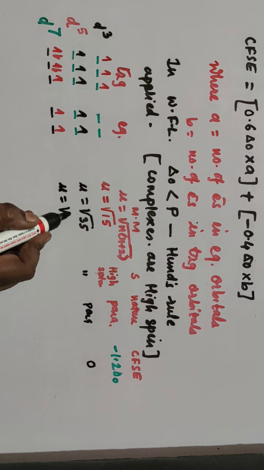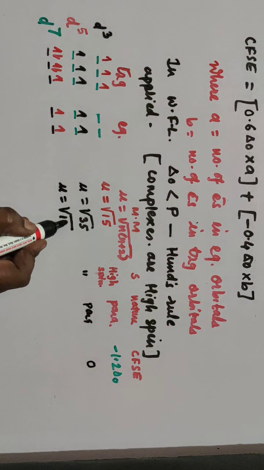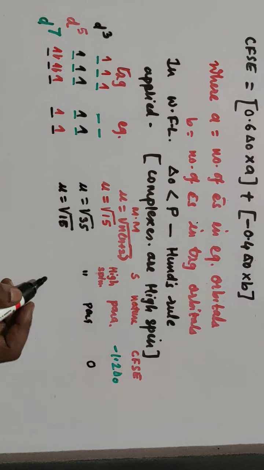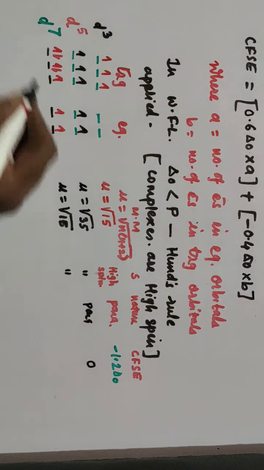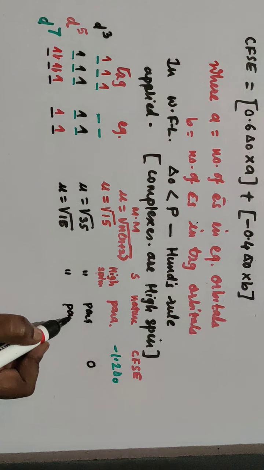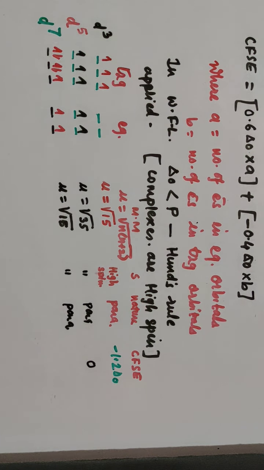To find out the magnetic moment, you have to take into consideration only the unpaired electrons, and so it is under root 15 when n is equal to 3. What about spin? As unpaired electrons are there, this is again high spin. It is paramagnetic.